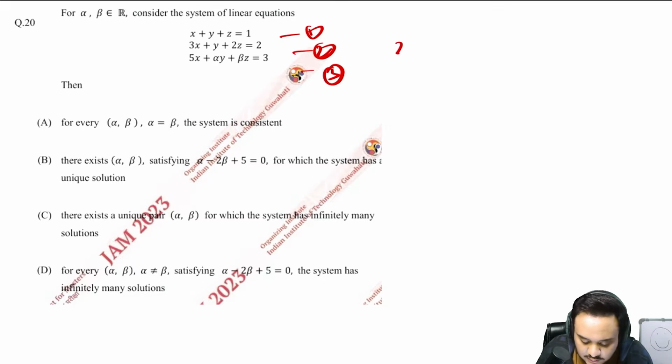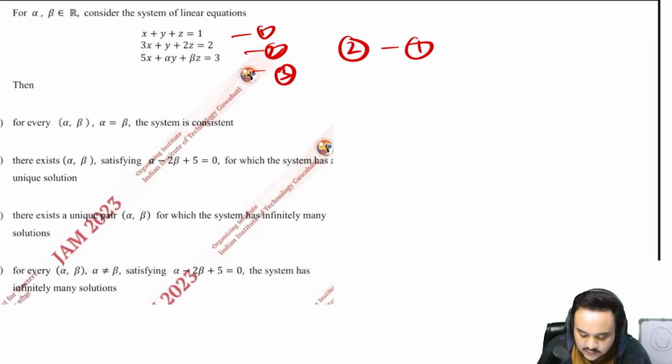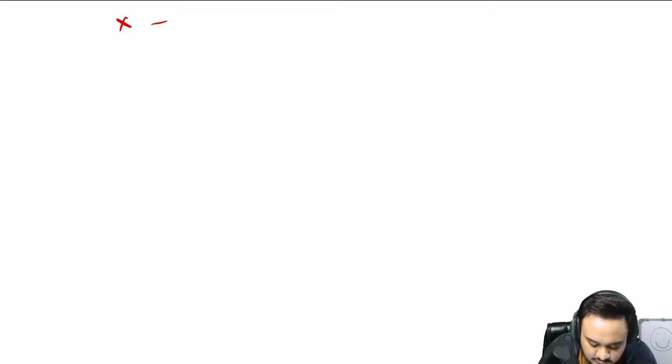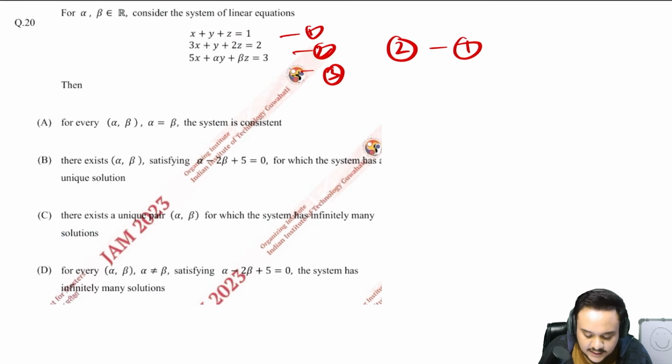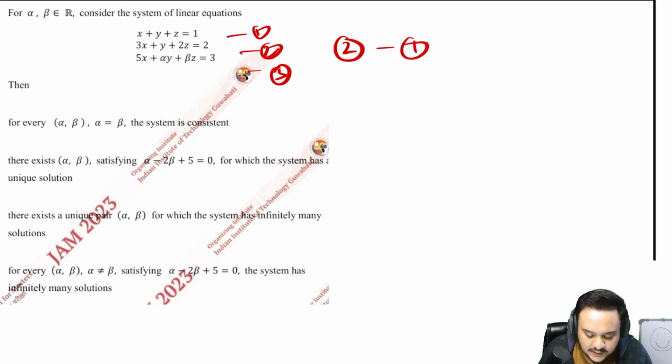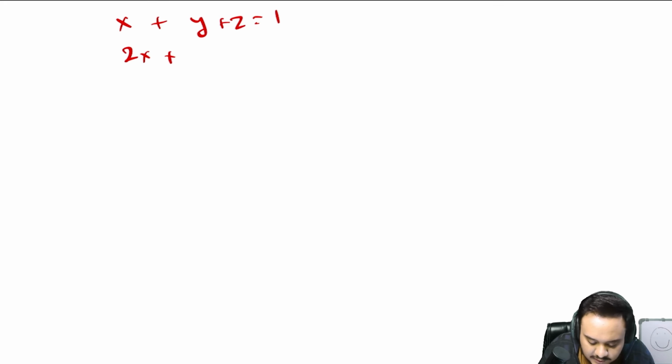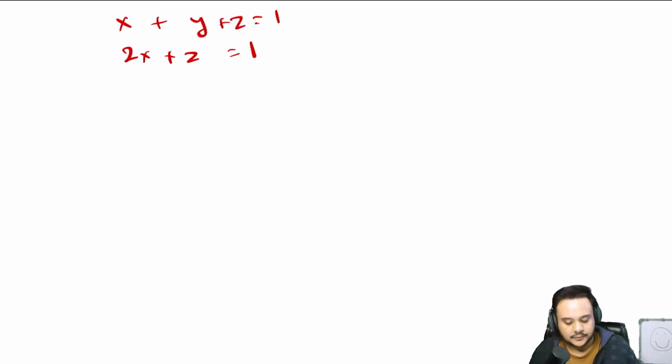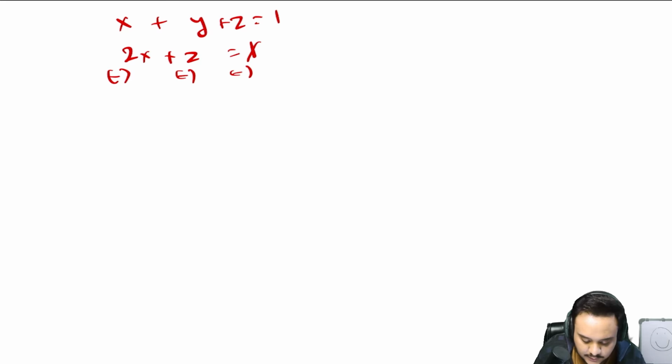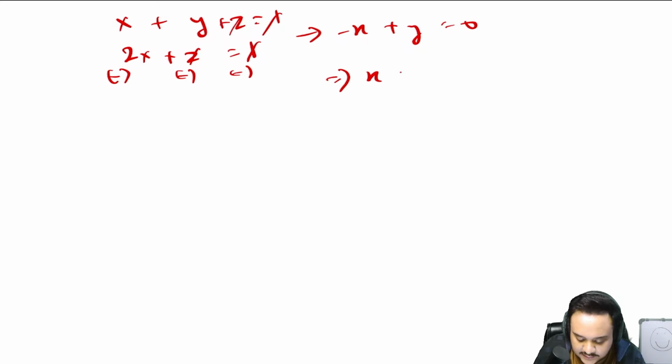So first of all, what I'll do is second equation minus first equation. So let us see what we get then. First one was x plus y plus z is equal to 1. Second one was 3x plus y plus 2z. It becomes 2x plus z is equal to 1. So let us use these two equations now. I'll just subtract this one here. This will become minus x plus y is equal to 0. x is equal to y. Very important result that you have found out here.